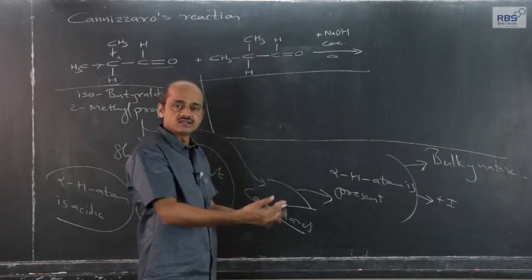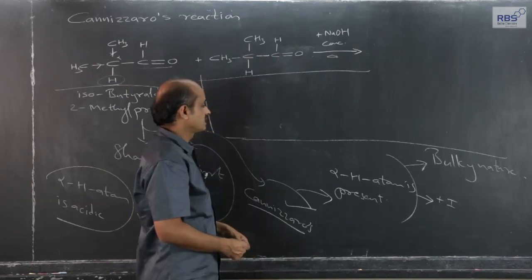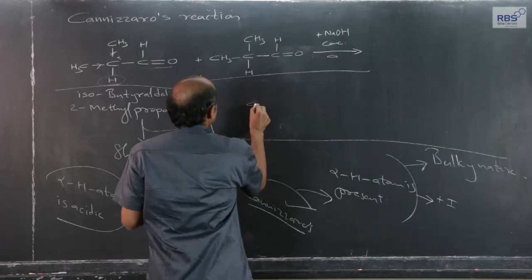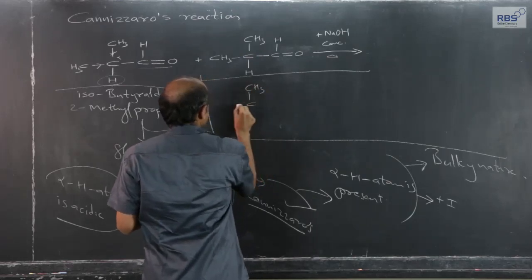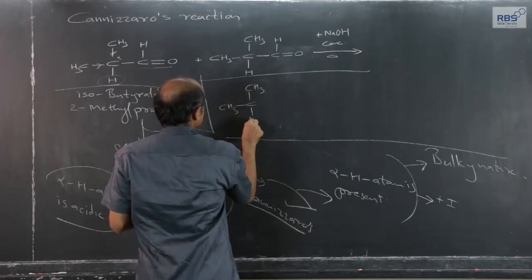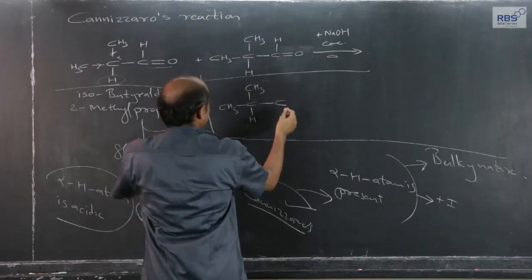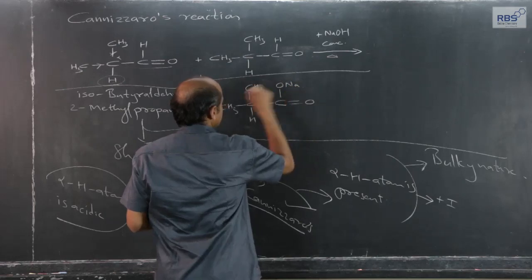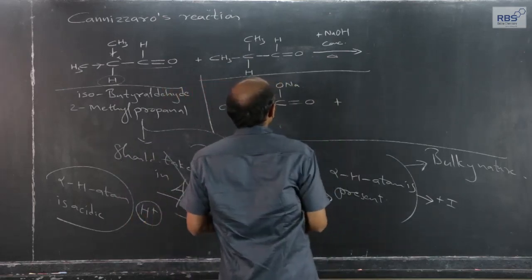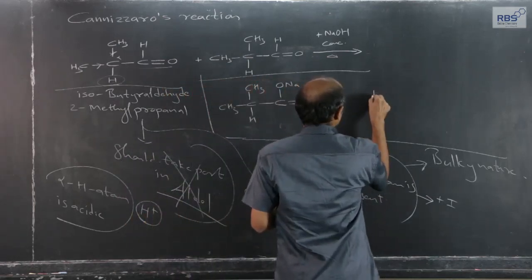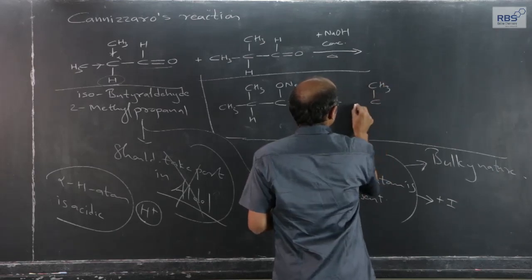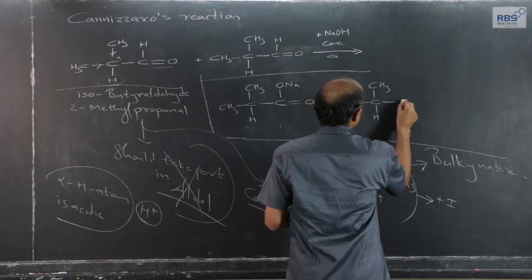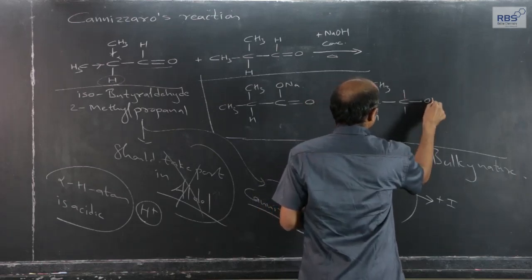Of course, the acid will get immediately neutralized because the Cannizzaro reaction takes place in the presence of base. So, I will directly write the salt, and the second molecule will get converted into the corresponding primary alcohol.